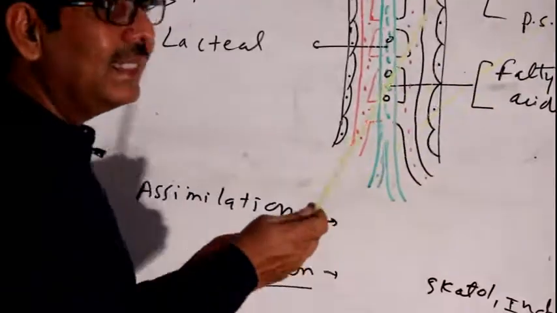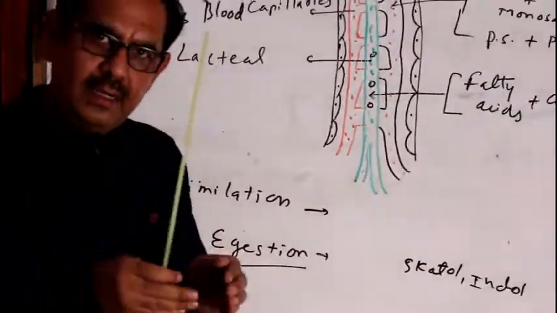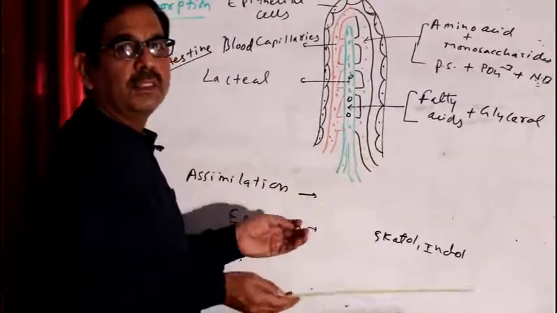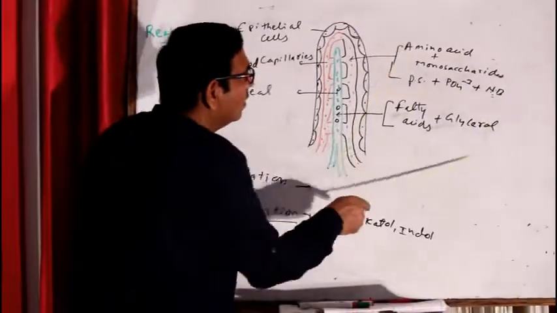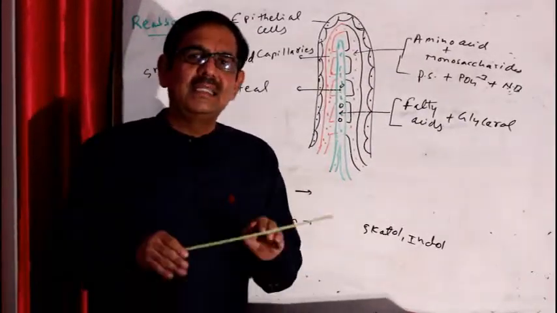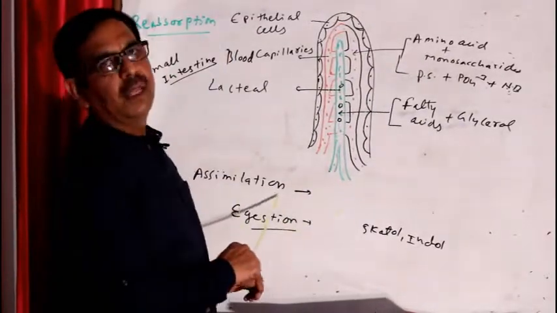When these digested foods are joined again, this is called assimilation, formation of protoplasm. So all these units are used for the synthesis of protoplasm in the cell, and this is called assimilation. And now